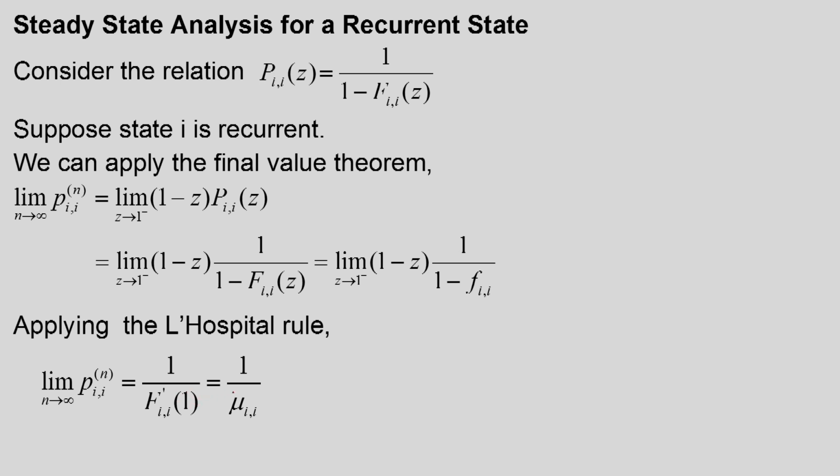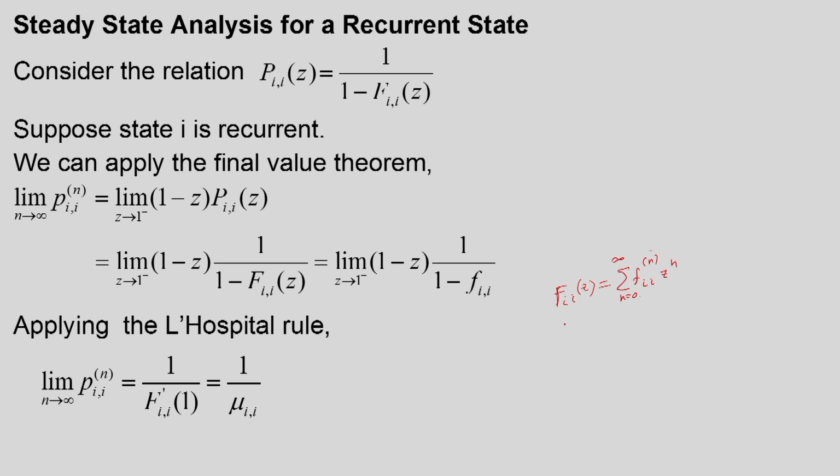Now, this quantity, if we consider the generating function. Our generating function was f I z equal to the summation of f I n z to the power n, n going from 0 to infinity.